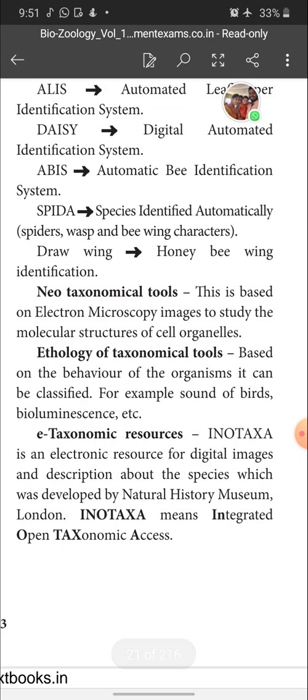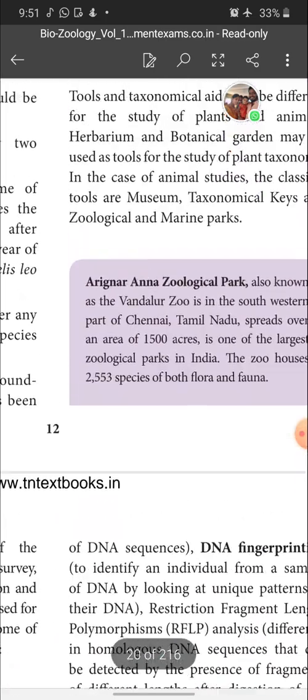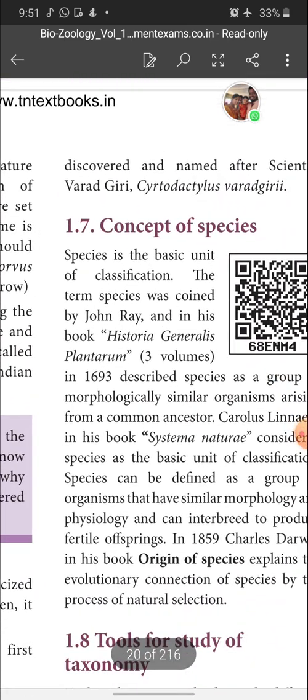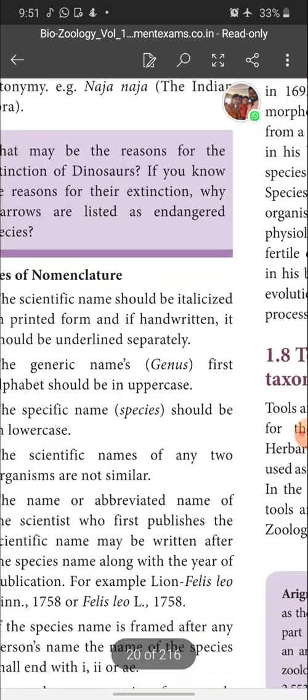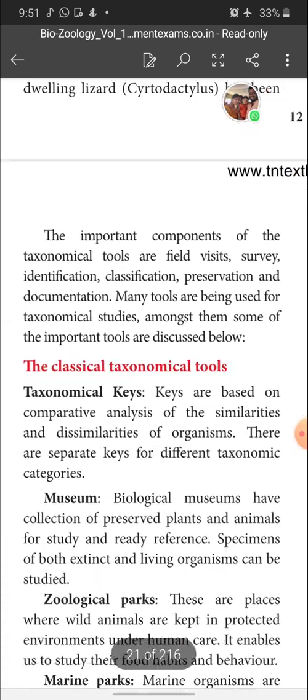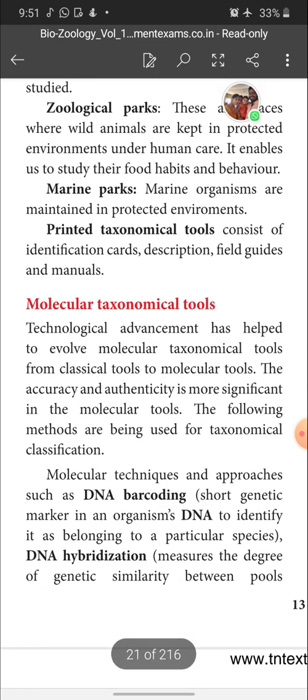Okay, children, that's all. This topic is over, and this lesson is also over. And the homework for you is what? Define binomial nomenclature. What are the rules to follow in nomenclature, and give the various concepts of species. And write a note on molecular taxonomical tools. These are the 3 questions.